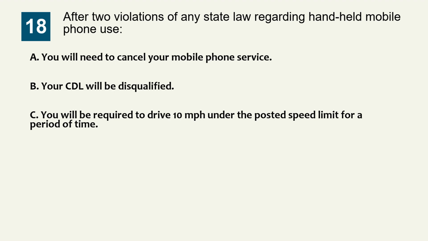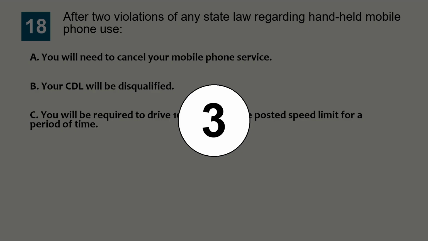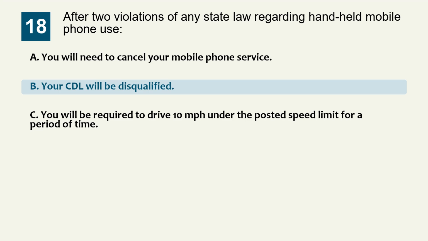Question 18. After 2 violations of any state law regarding handheld mobile phone use: Option A, you will need to cancel your mobile phone service. Option B, your CDL will be disqualified. Option C, you will be required to drive 10 miles per hour under the posted speed limit for a period of time. The correct answer is option B, your CDL will be disqualified.